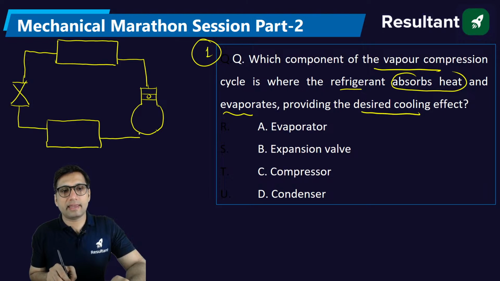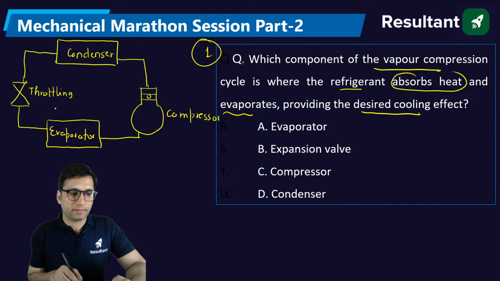The refrigerant will be moving like this. It will go from compressor to condenser. From condenser, it will go into the throttling device. And then from the throttling device, it will go into the evaporator where it will perform the cooling function.